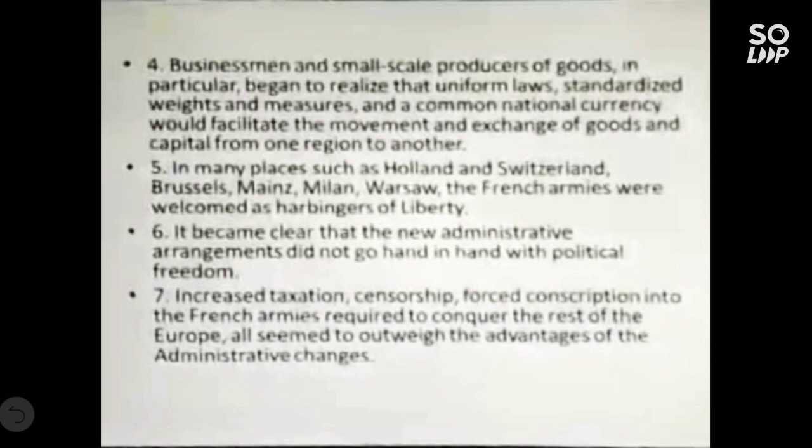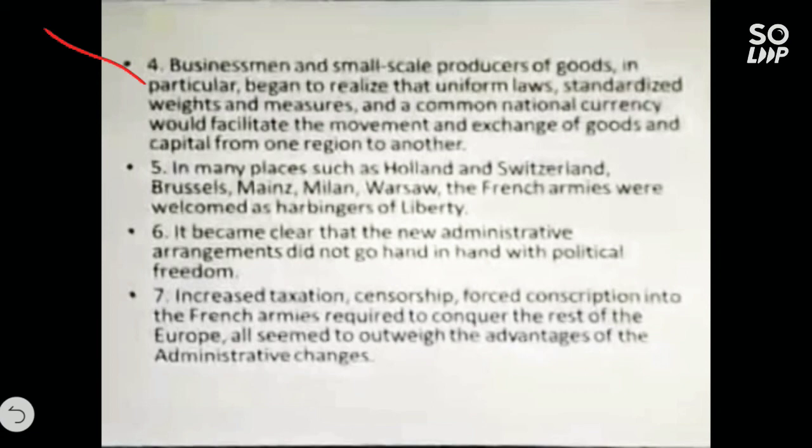Next, all the businessmen and small-scale producers of goods in particular began to believe that uniform laws, standardized weights and measurements, and a common national currency would facilitate the movement and exchange of goods and capital from one region to another.